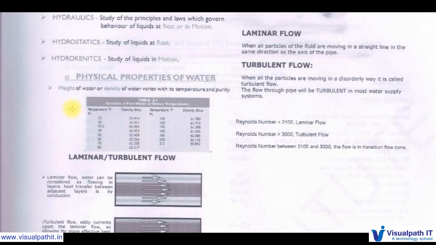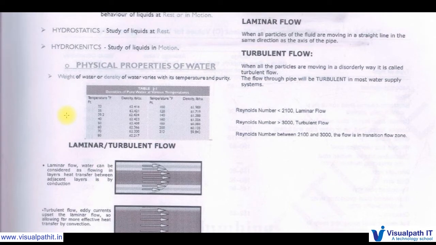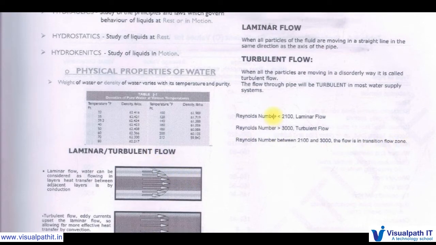So next we said water flow through the pipe. We need to know how the water flows through the pipe, in which direction it will go, how it will go and all. There are three types of flows. One is laminar flow, one more is turbulent flow, third one is transition flow. Here laminar flow is nothing but when all the particles of the fluid are moving in a straight line in the same direction as the axis of the pipe.